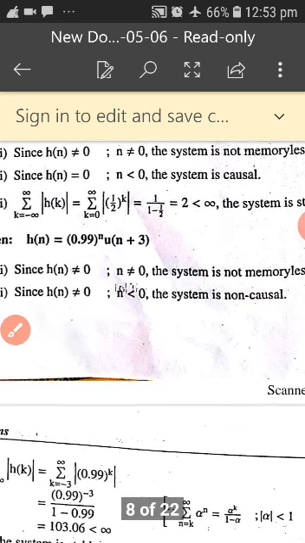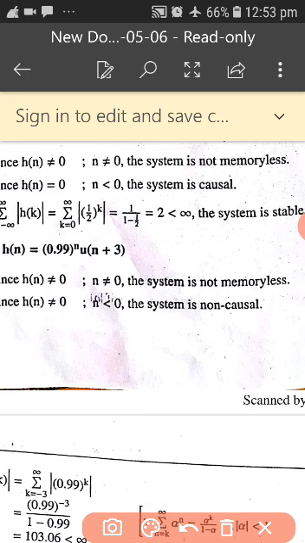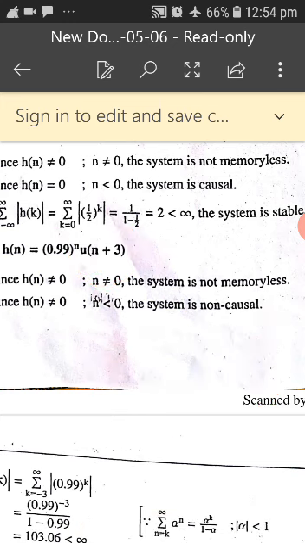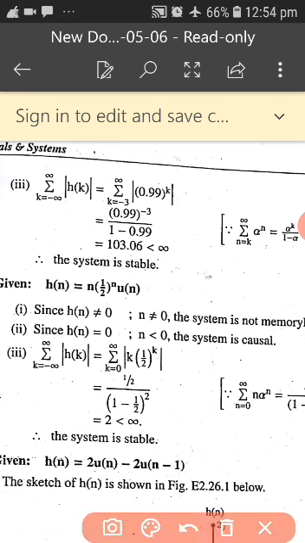Next, if you go for causal, you can see in the given impulse response, u of n plus 3 means it is a future value. Future means it is non-causal. What is causal? Depending only on the present or past. But since it is u of n plus 3, the system is called non-causal. Similarly, if you put it into the summation and simplify, you are going to get less than infinity. If it is less than infinity, then the system is called stable.